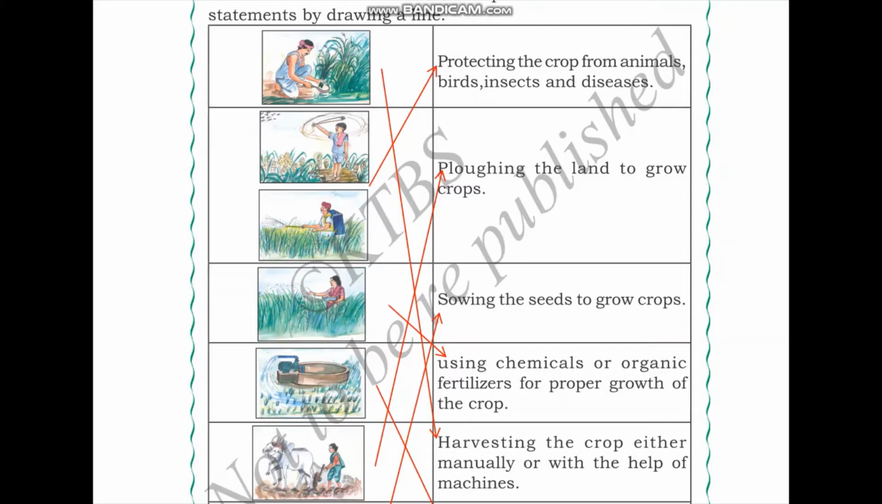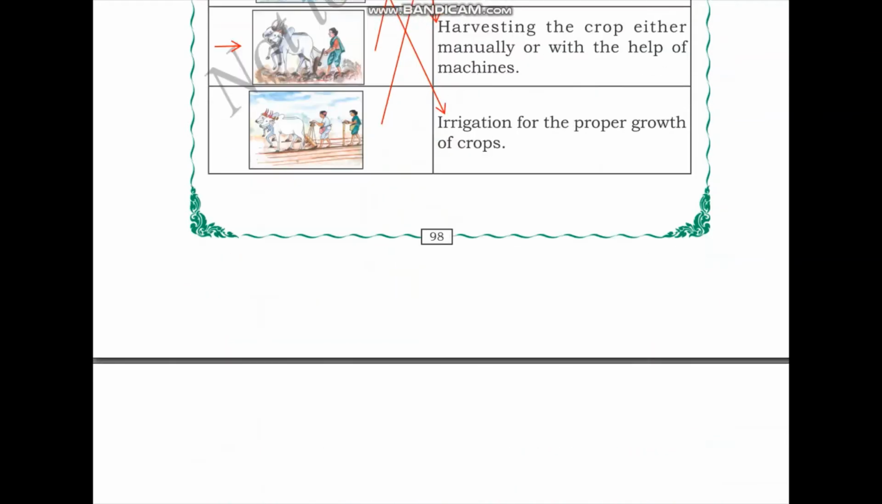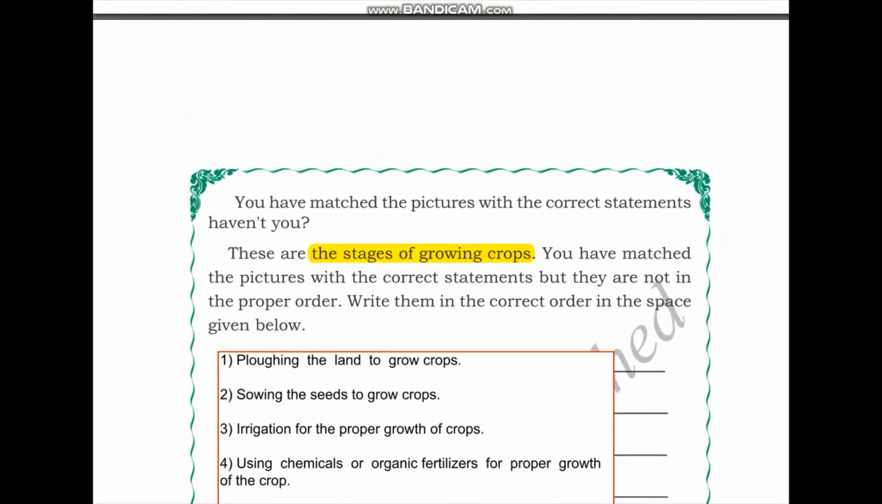So now let us take a look at these pictures. Firstly, here we have a picture where the soil is still empty and no crops are sown yet. So this is the first stage of growing crops where we need to plow the land to grow crops properly and to increase the fertility of the soil. Therefore, this is the first stage, plowing the land to grow crops.